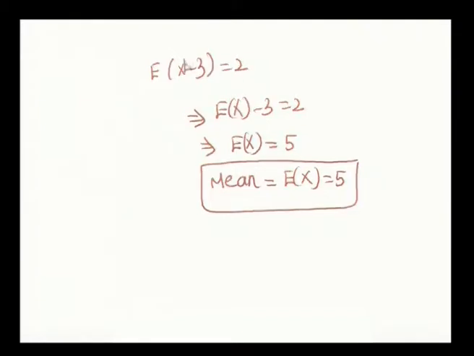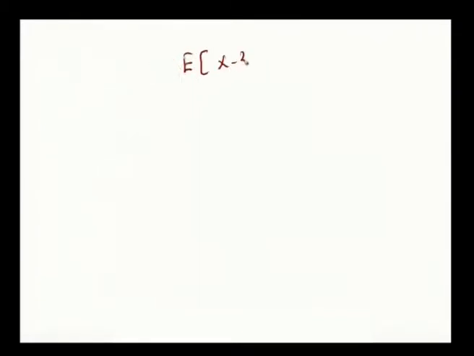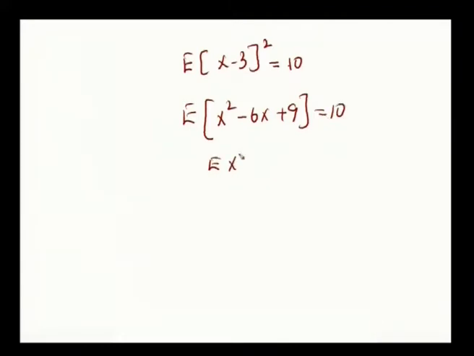Second one is you are given expectation of x minus 3 whole square is equal to 10. Expanding this x minus 3 whole square, x square minus 6x plus 9 equal to 10, and expectation of x square minus 6 into E of x, expectation of 9 is 9 equal to 10.